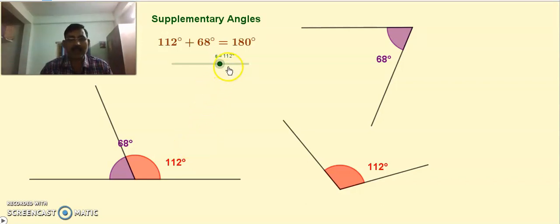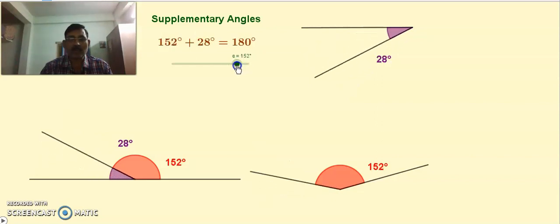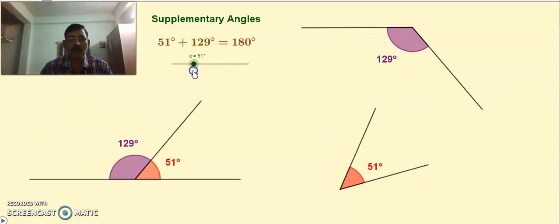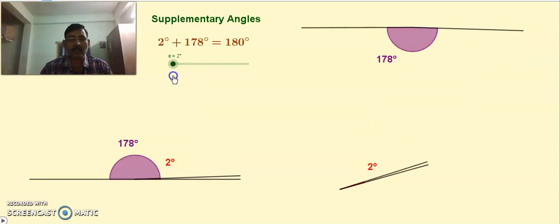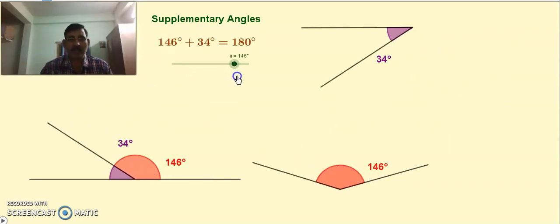On the other hand, in the second figure the two angles do not have any common arm, they are non-adjacent angles, but still in both situations the sum of the two angles is 180 degrees. When the sum of the two angles is 180 degrees like this, they are called supplementary angles.